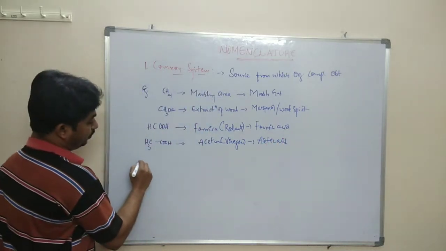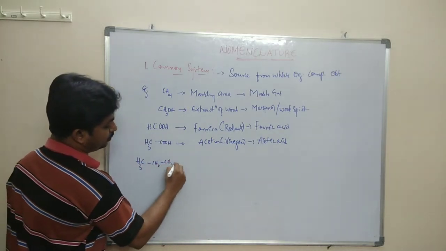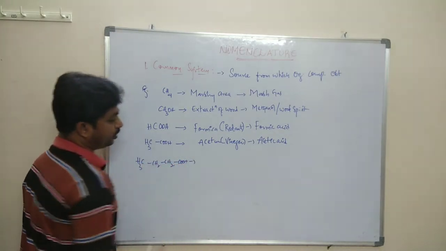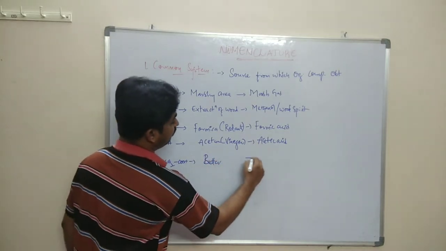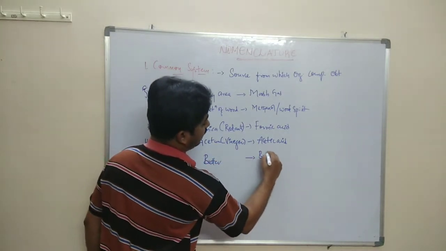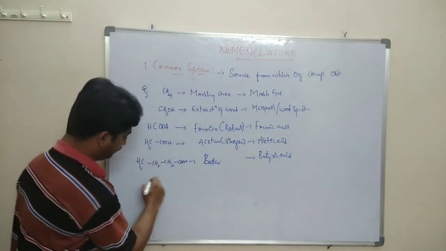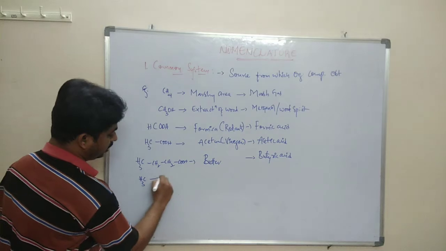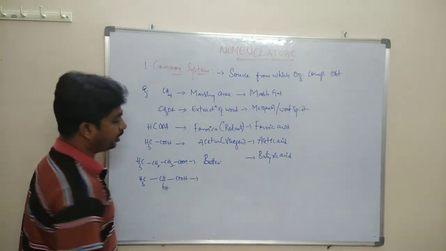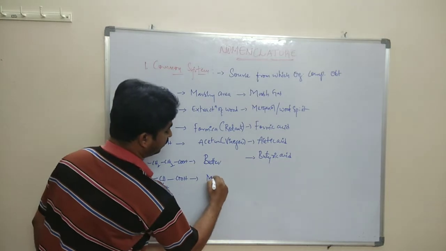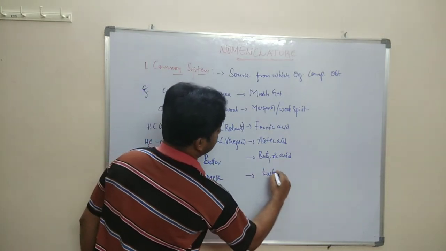Next, CH3CH2CH2COOH is obtained from butter, so the name of this compound is butyric acid. Next, CH3CHOHCOOH is obtained from milk, which is known as lactic acid.